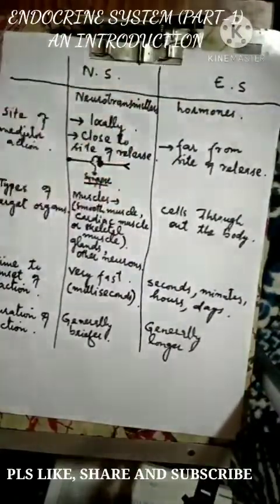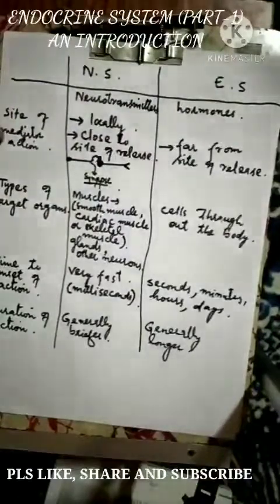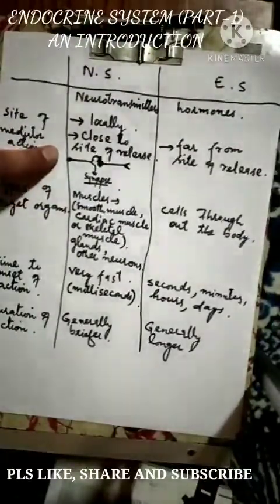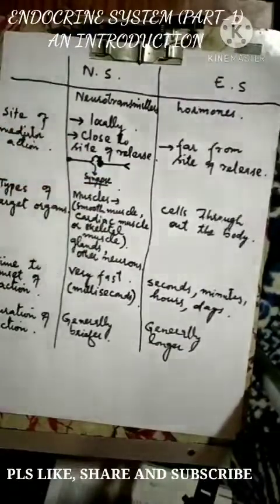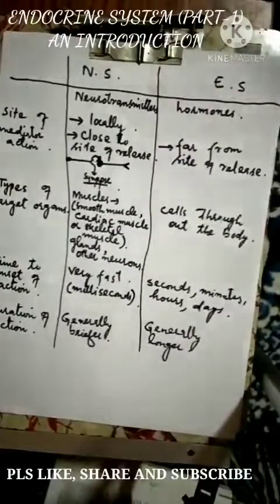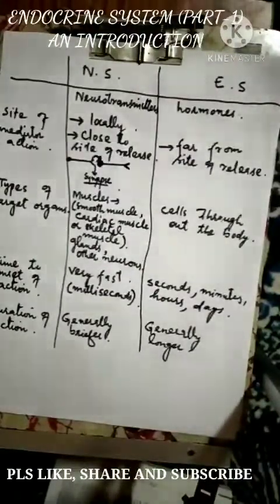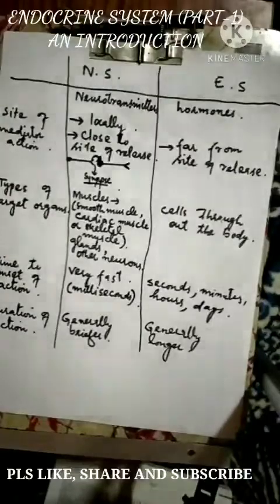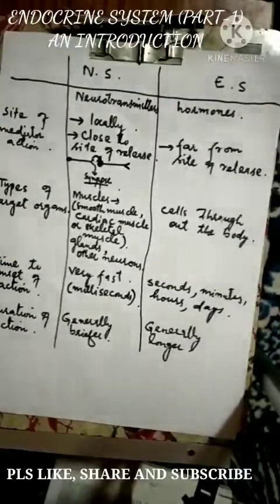Then the site of mediator action is close to the site of release in case of nervous system, and it is far from the site of release in case of endocrine system. Then the types of target organs in case of nervous system can be muscles, glands, or other neurons, and in case of endocrine system, it can be cells throughout the body.